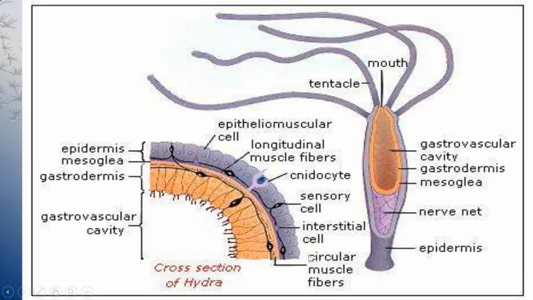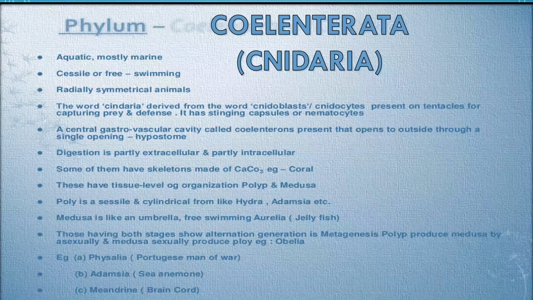Let me show you. These are the cnidoblast cells. It is present in the tentacles. Now, digestion is partly extracellular and partly intracellular. Now, in their body, these organisms have tissue level of organization, and they are of two types, children. One is polyp and the other is medusa.